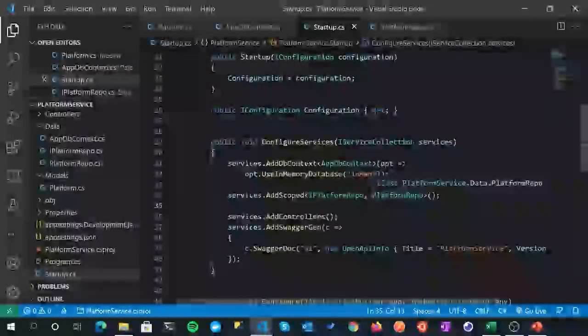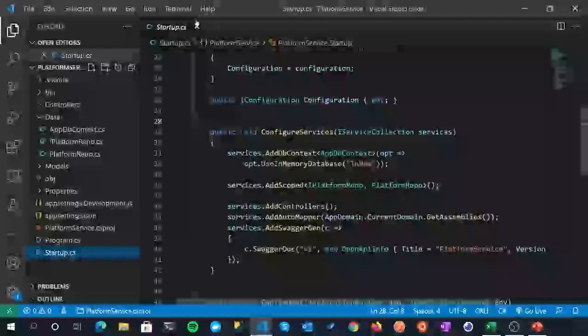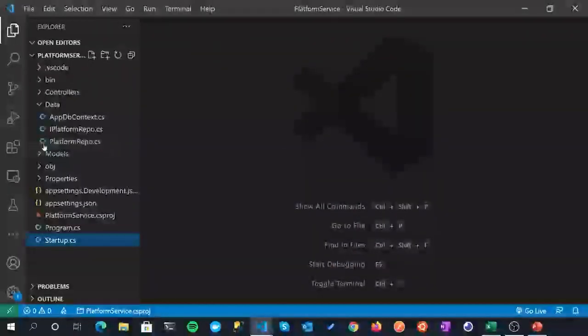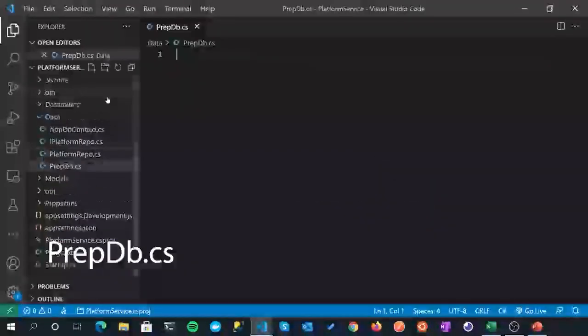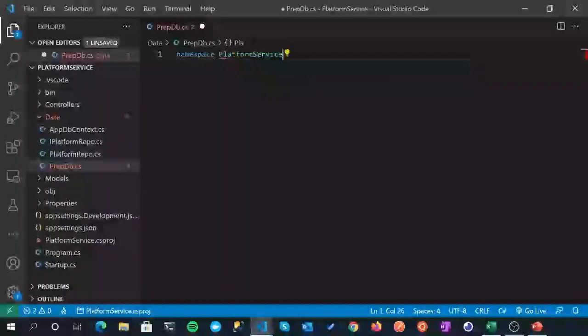So yes, next what we're going to move on to is creating a class to prepare a database with some example data. Okay, so just back over in our project, I'll close down our startup class and give us a bit more space. And yes, we're going to create our database preparation class. So over in data, just right click, new file, and we're going to call this prepdb.cs. And then we'll begin with a namespace as usual, platform service.data.